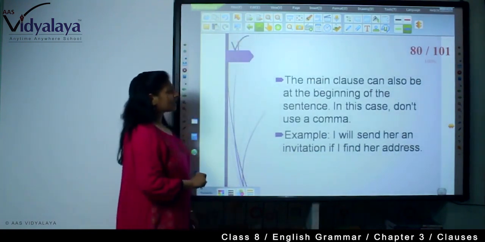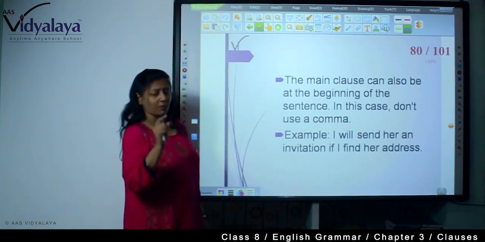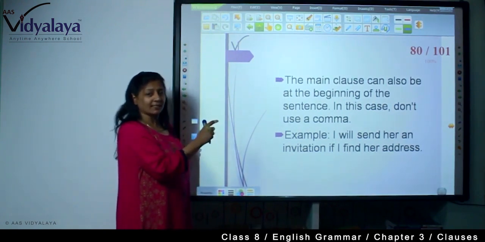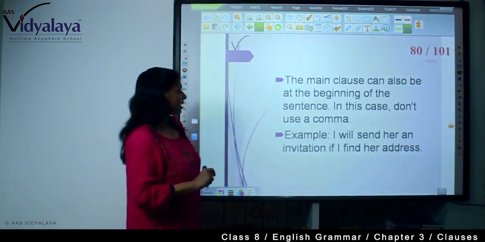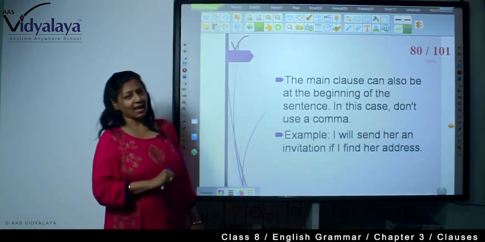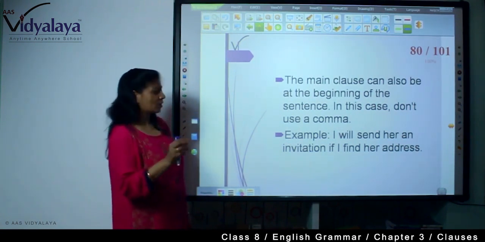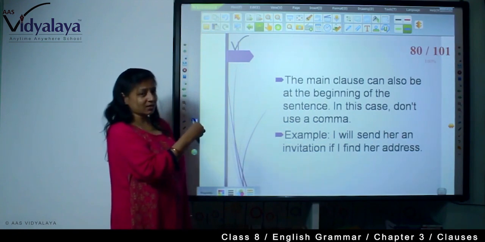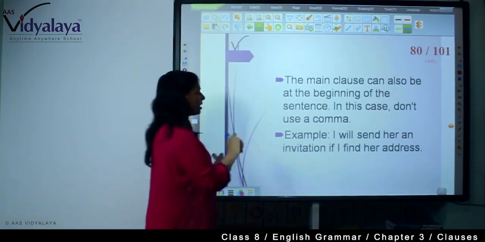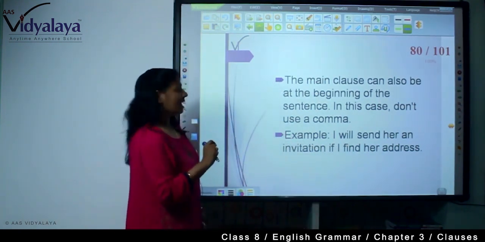Second, the main clause can also be at the beginning of the sentence. In this case, don't use a comma. If you are writing the main clause at the beginning of the sentence, then you need not put a comma. Example: I will send her an invitation if I find her address. So I will send her an invitation is the main clause. We have written it at the beginning, so we don't need to put a comma when we write the second conditional clause, that is, if I find her address.